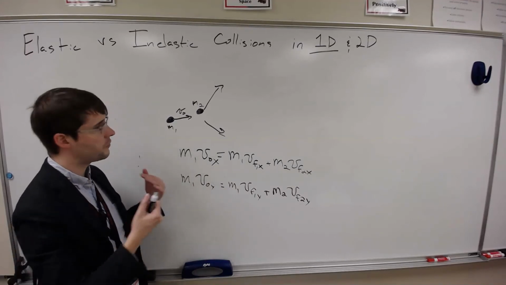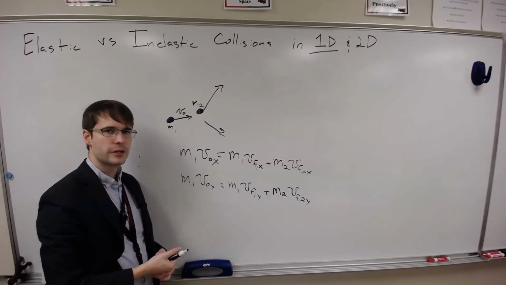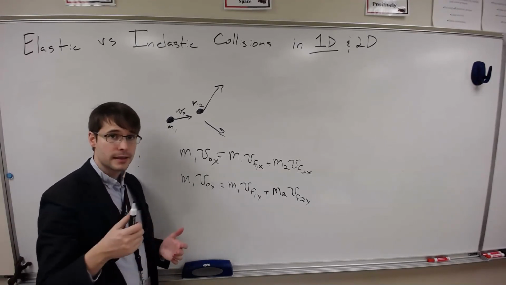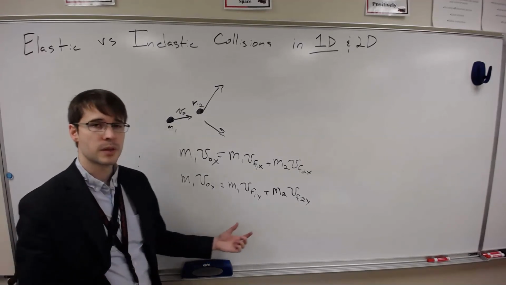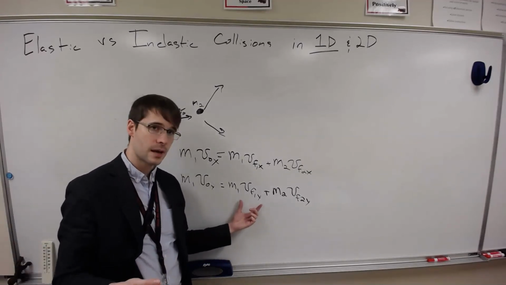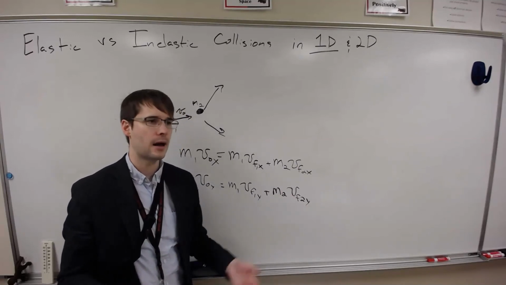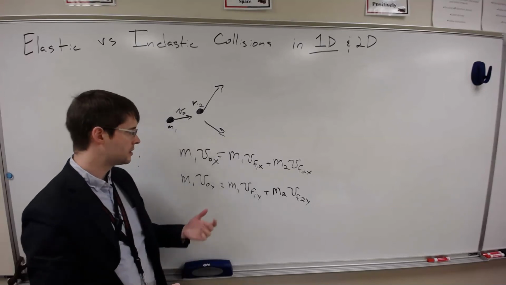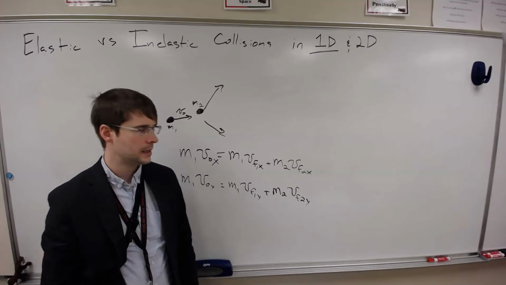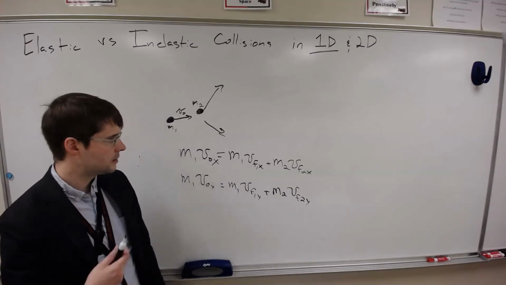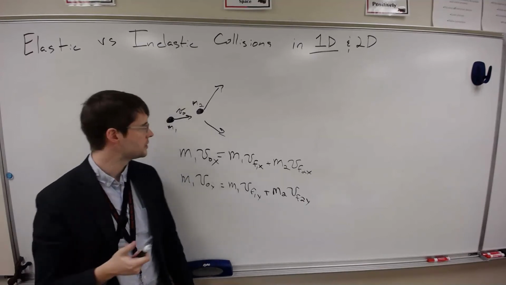If this was a perfectly elastic collision as well, we would add in the last equation, which ignores direction and is the same one that we had before, where that's 1/2 mv squared initial for the first object, equals 1/2 mv squared for the first object at the end, plus 1/2 mv squared for the second object at the end. We could write that out as well and use those three equations to find our three different unknowns in this case, or several different unknowns. And so that's a method that we can use to solve these kinds of questions.